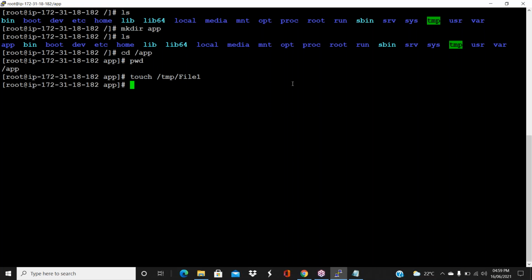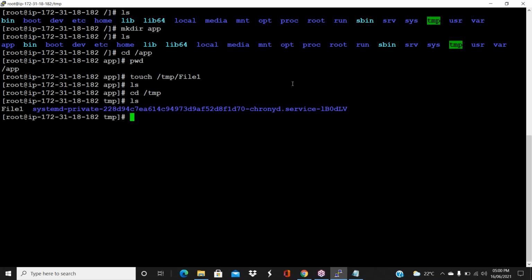That file, so basically the touch command is to create a file, guys. See, I created a file, but where? Not in the current folder. I gave an absolute path, /tmp. Can you go to the /tmp folder, cd /tmp? There you can see the file name now. See, guys, so without going there also.